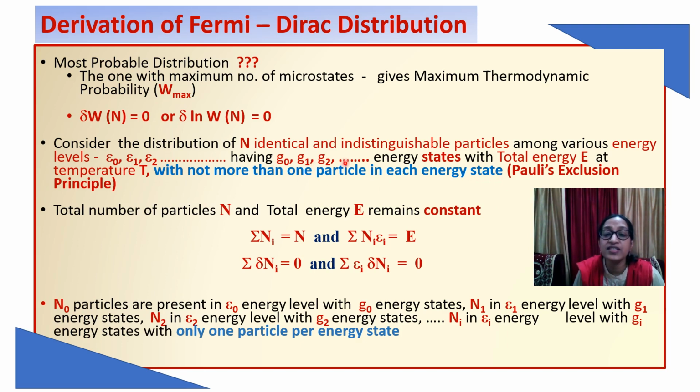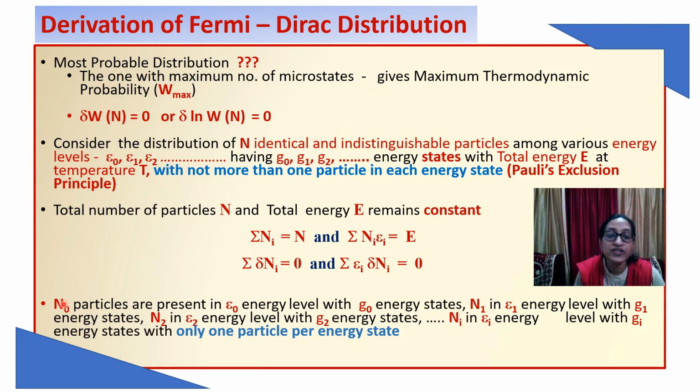These energy states can be in very large number, but in each energy state only one particle can enter. But the total number of particles and total energy must remain constant. So these conditions, as in Maxwell distribution as well as in Bose-Einstein, will be followed here also.